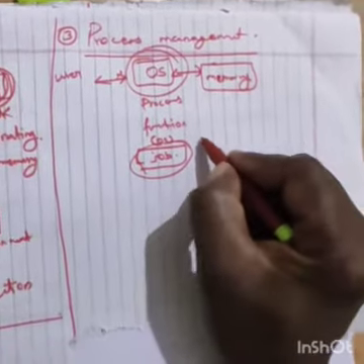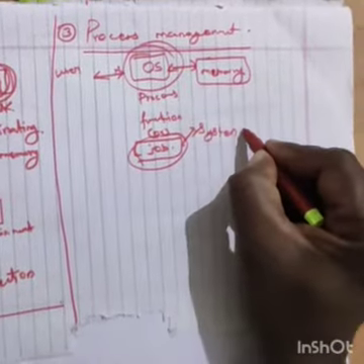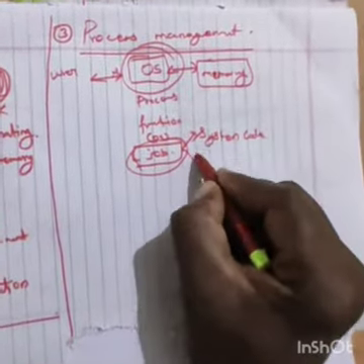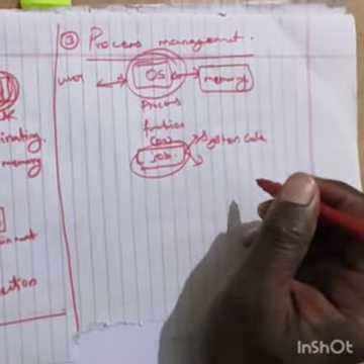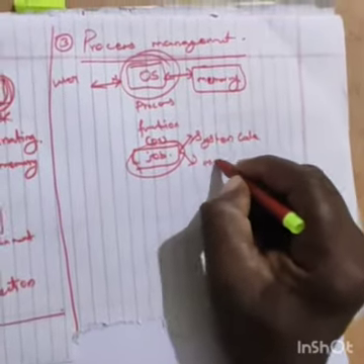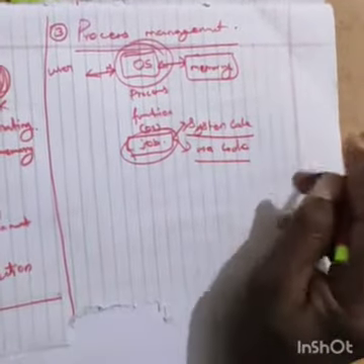One is system code. What is that? The next one is user code, where the user will execute the user code. That is user code. This is system code. This is user code.